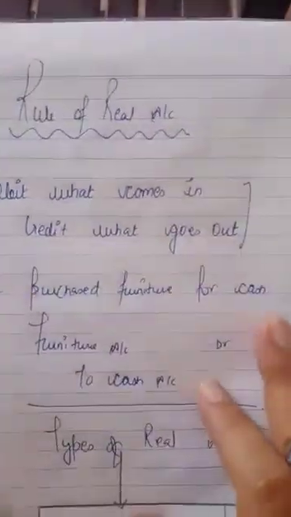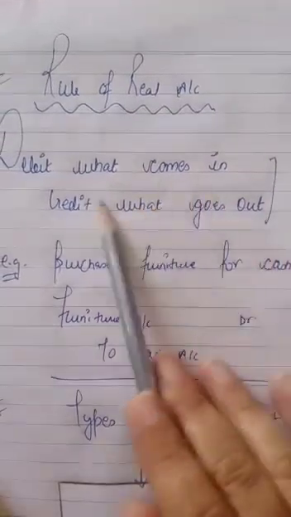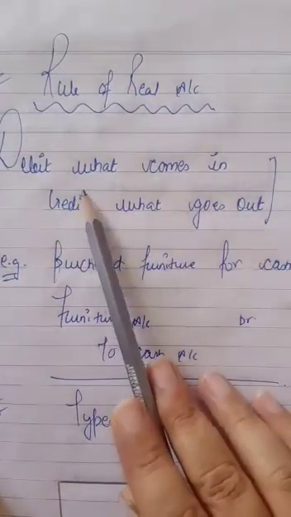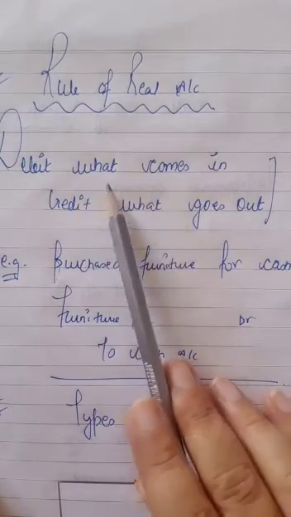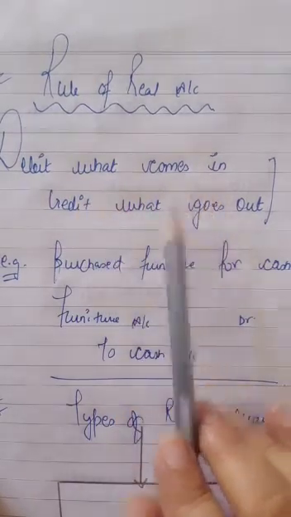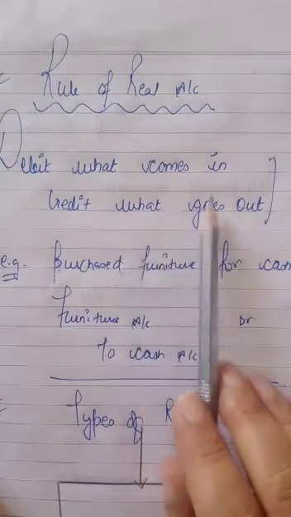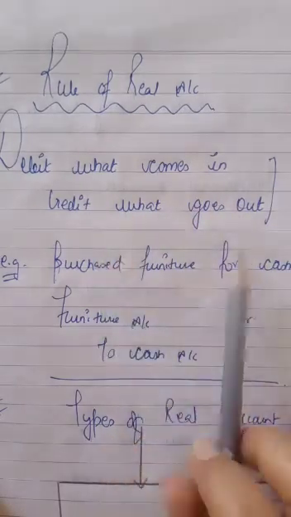The second golden rule of accounting is for real account: debit what comes in, credit what goes out. Means in the upper portion we will write what comes in, and in the lower portion we will write what goes out.